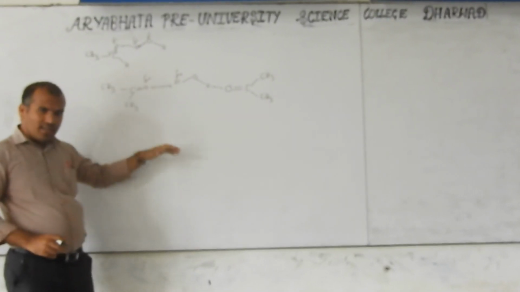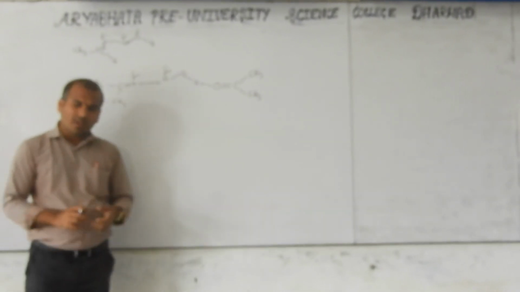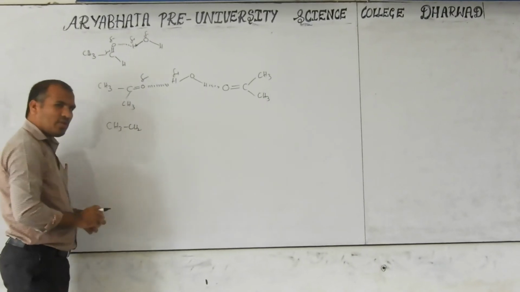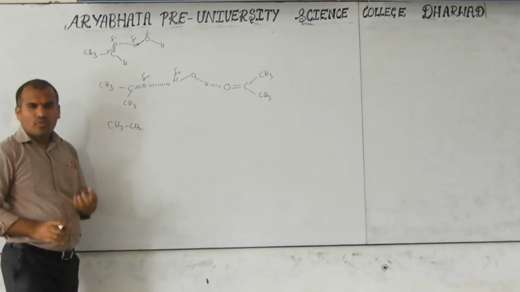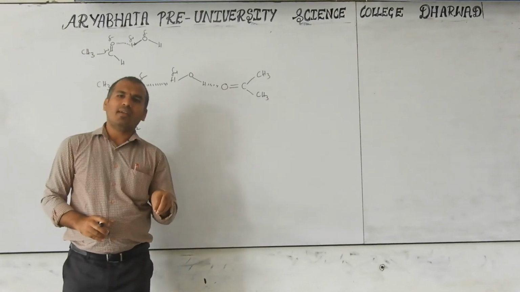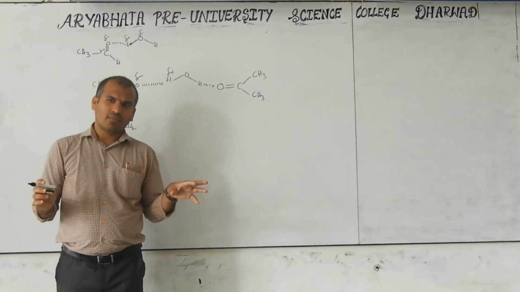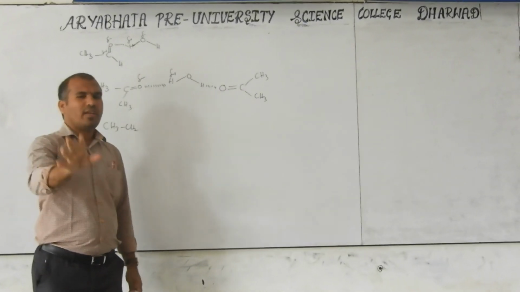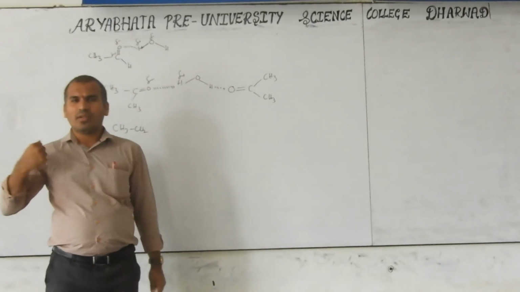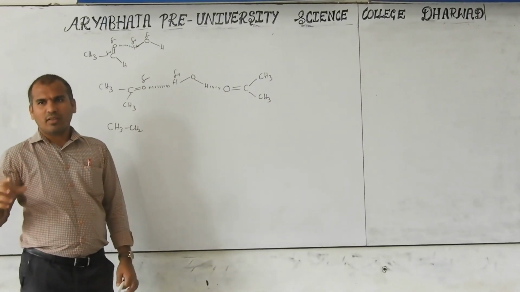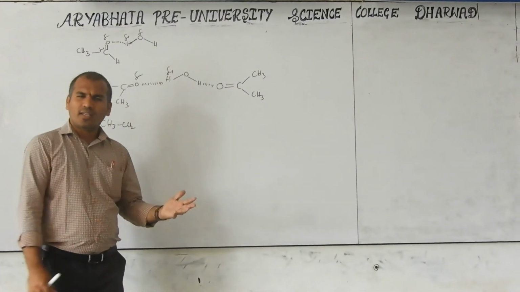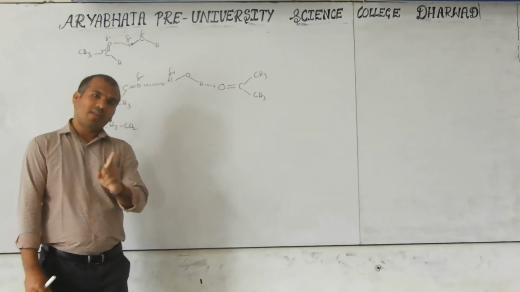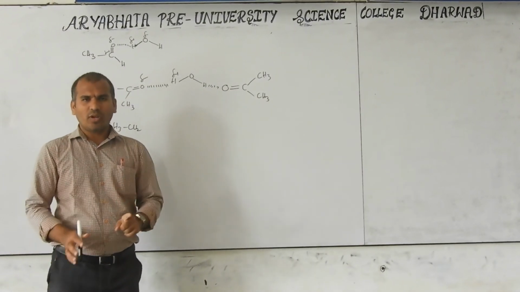Their solubility decreases when the number of carbons increases, because the CH3 or CH2 part increases, and this is the hydrophobic part. When the hydrophobic part increases, solubility decreases. This is a simple trick. Whatever compounds are given, you only have to identify that up to 4 or 5 carbon compounds are soluble. For the remaining, solubility is very negligible. I hope for NEET, JEE Mains and CET level, they will not go beyond 5 carbons. But they may ask about solubility and boiling point.